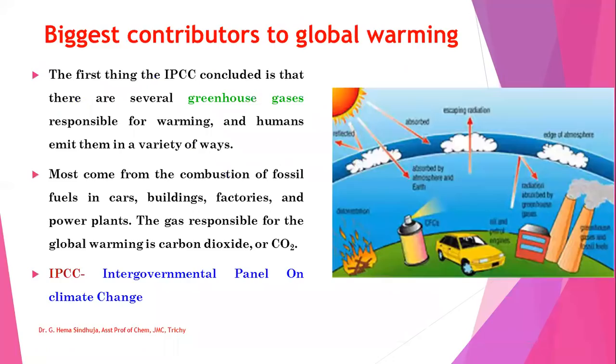Now we'll see global warming, the biggest contributor to global warming. The first thing the IPCC concluded is that there are several greenhouse gases responsible for warming and humans emit them in a variety of ways. Most come from the combustion of fossil fuels in cars, buildings, factories, and power plants. The gas responsible for this global warming is carbon dioxide.